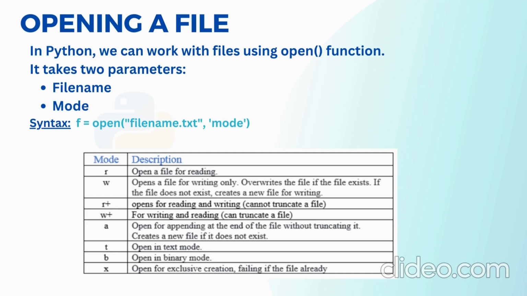It becomes a file object which we can use to perform operations on files, and it always points to the beginning of the file right when it is created. I have included modes and descriptions which we use in opening a file. For example, we use r to open a file only for reading, w to open a file only for writing. In case such a file already exists, it overwrites the existing file and creates a new file.